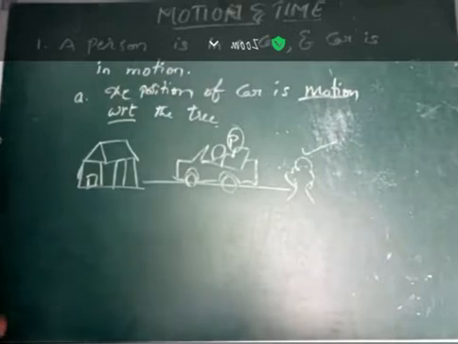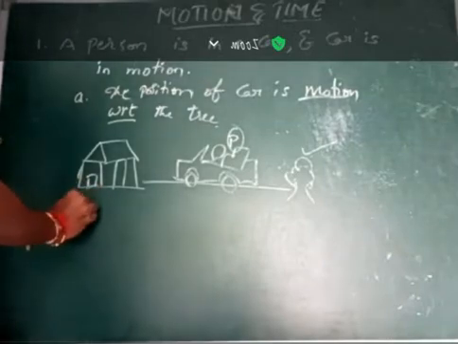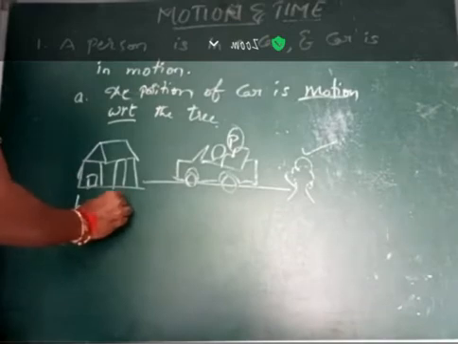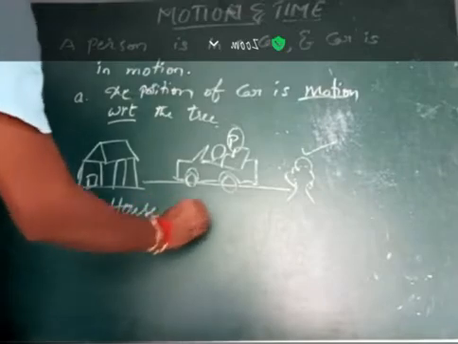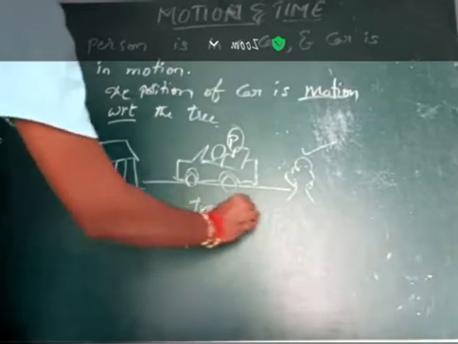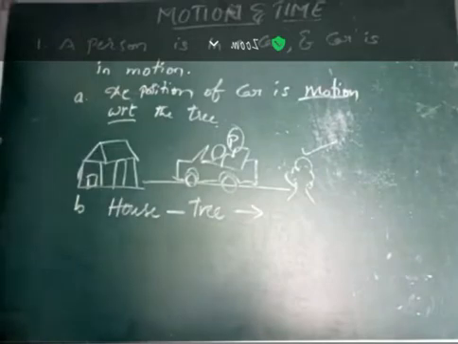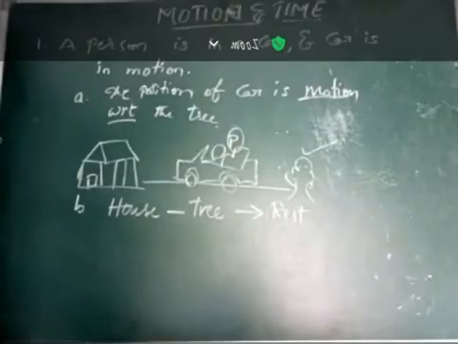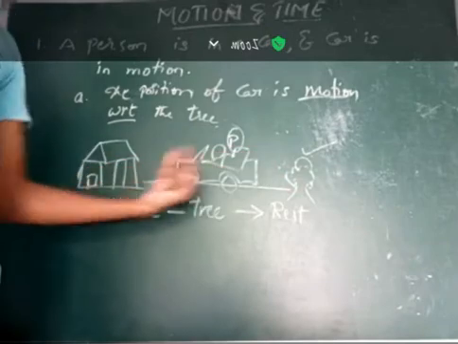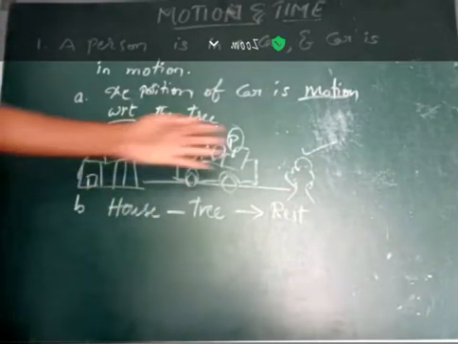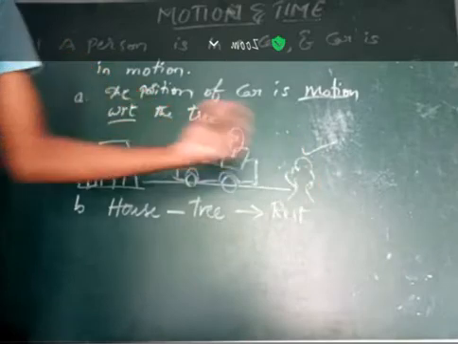Now say this, B, the house. What is the position of the house with respect to the tree? The position of the house with respect to the tree is rest. Why? Because whatever the position of any objects, here house and tree, the distance between the house and tree is not varying, because these are not movable objects.